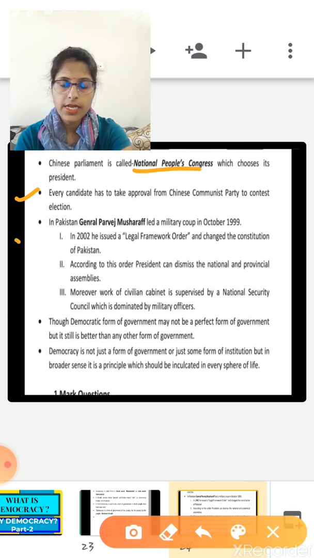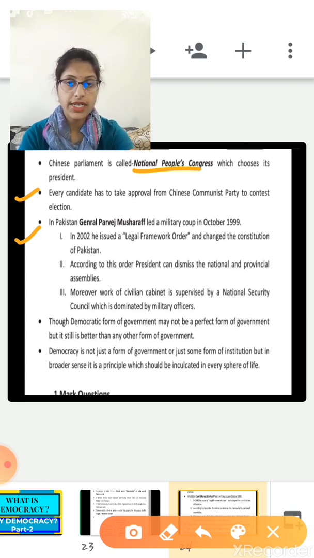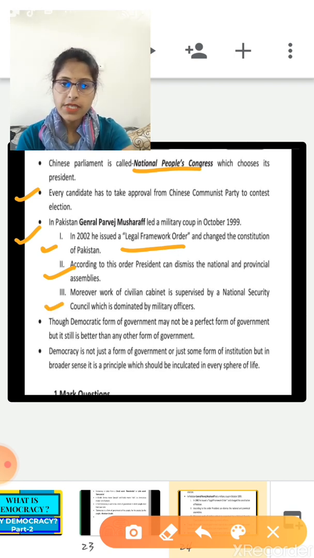Next, the case study we discussed in the previous video about Pakistan. In Pakistan, General Pervez Musharraf led a military coup in October 1999. Then in 2002, he issued a Legal Framework Order and changed the constitution of Pakistan. According to this order, the President can now dismiss the national and provincial assemblies. Moreover, the work of the civilian cabinet is supervised by a National Security Council, which is dominated by military officers or